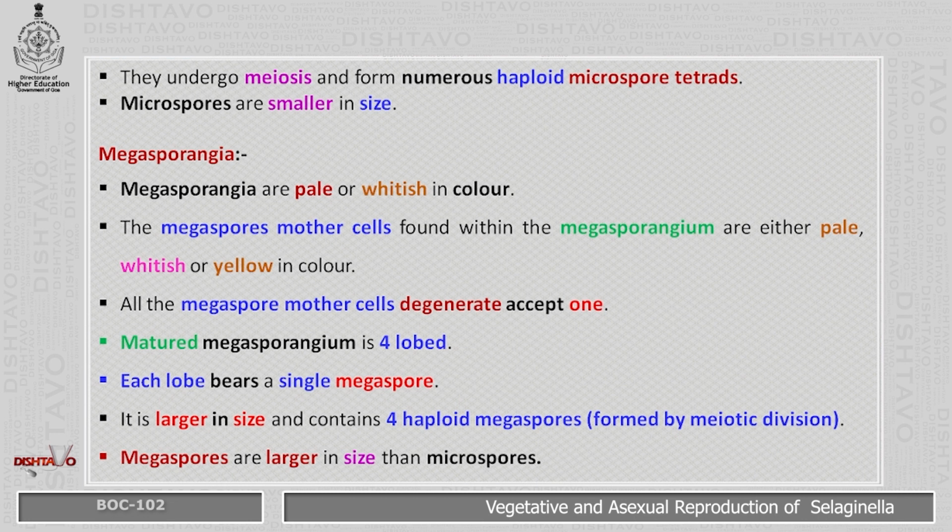Matured megasporangium is four-lobed. Each lobe bears a single megaspore. It is large in size and contains 4 haploid megaspores. These are formed by meiotic division. Megaspores are larger in size than microspores.